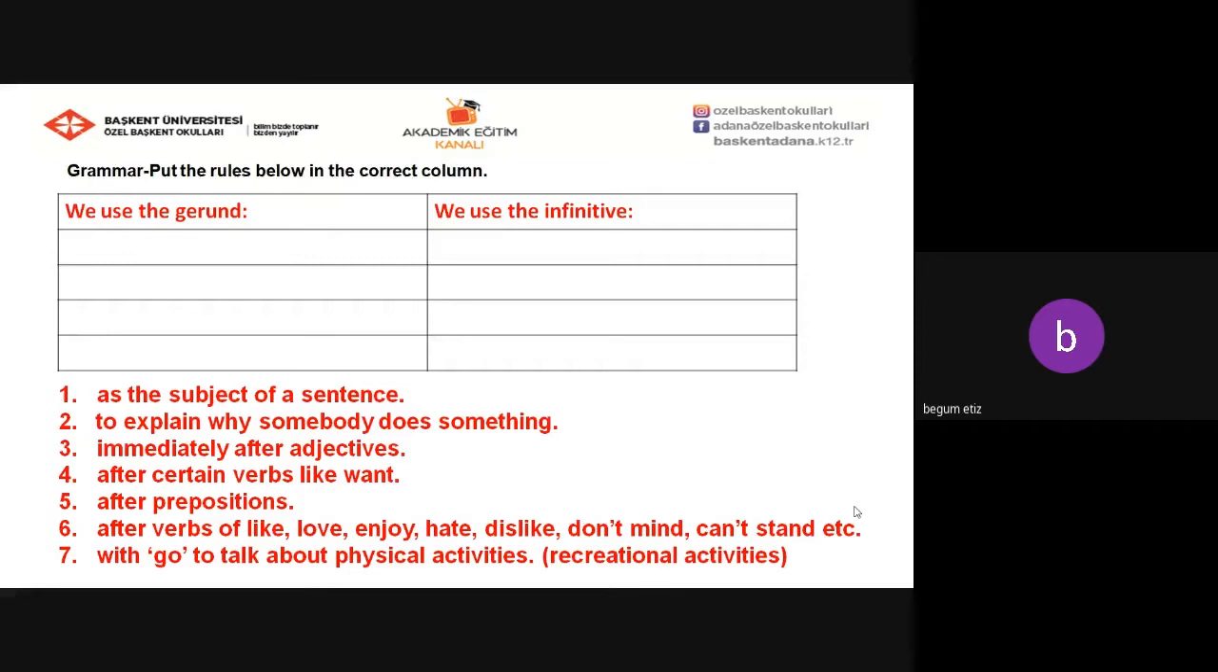After certain verbs like want, after prepositions, after verbs of like, love, enjoy, hate, dislike, don't mind, can't stand, etc., with go to talk about physical activities, recreational activities. So you just need to put the rules below in the correct column.